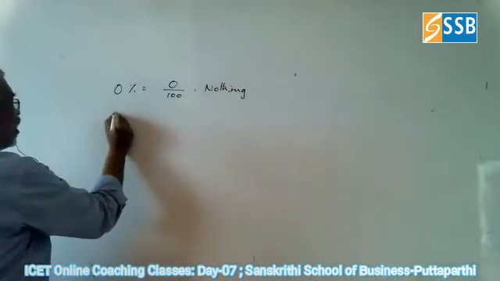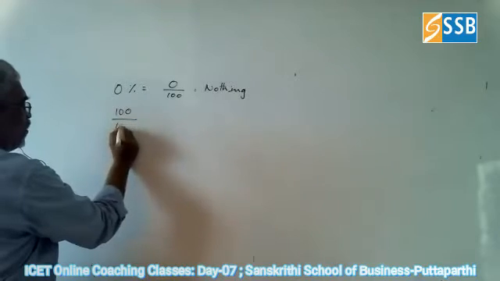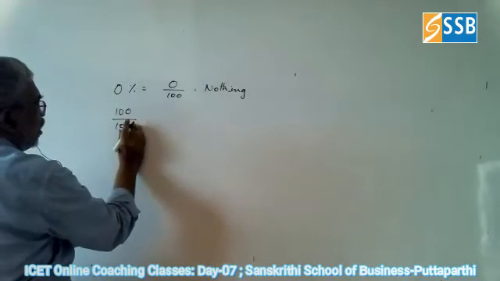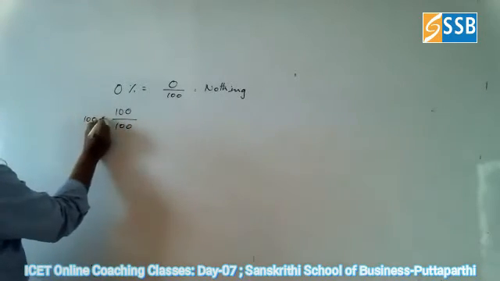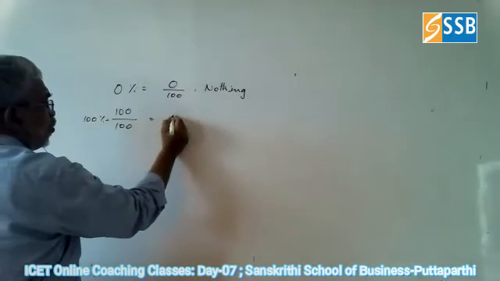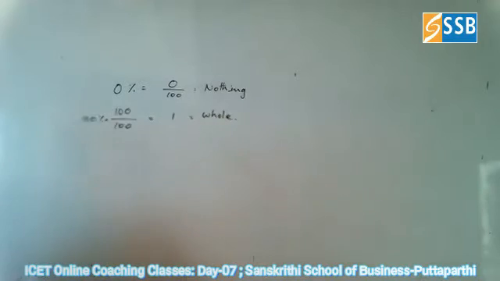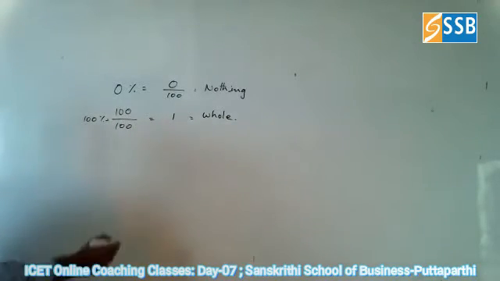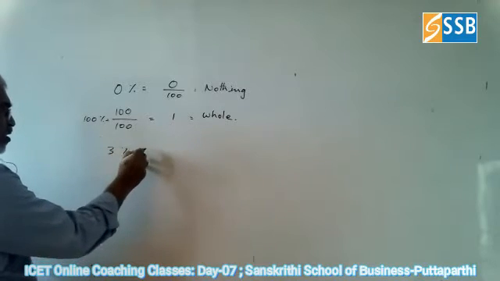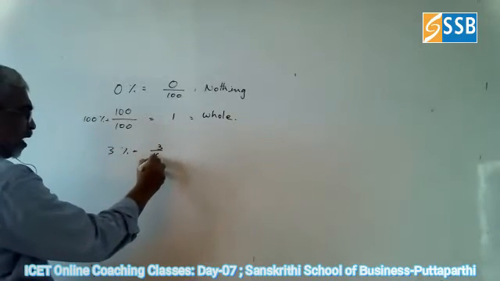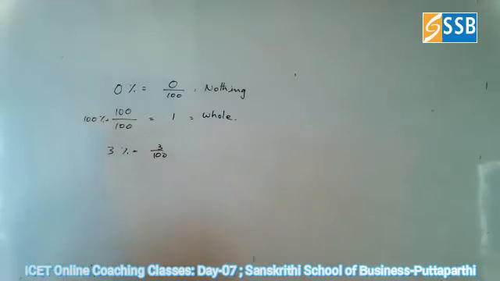And what do you mean by 100%? 100% is equal to 100 by 100, which is 1, which is the whole. Next, suppose 3% means it is nothing but 3 by 100. 120% means 120 divided by 100.